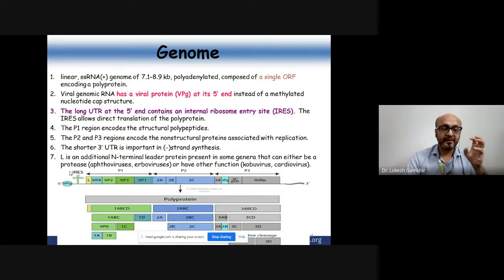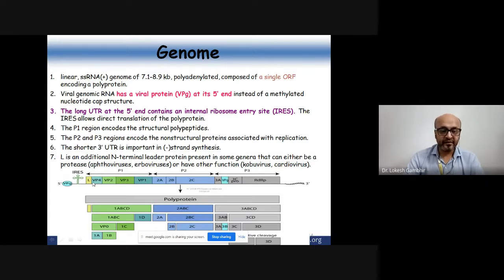Instead, there is a specific protein attached at the 5' end called viral protein G, and the complete length of the genome is from 7.1 to 8.9 kilobase, and it contains a single open reading frame which contains multiple proteins. So there are 11 to 12 different proteins that are coded by this particular RNA.